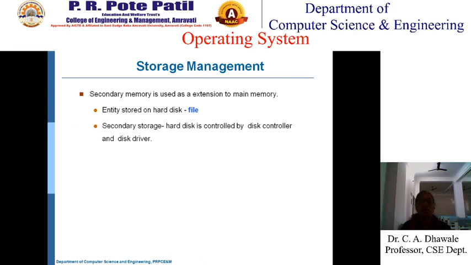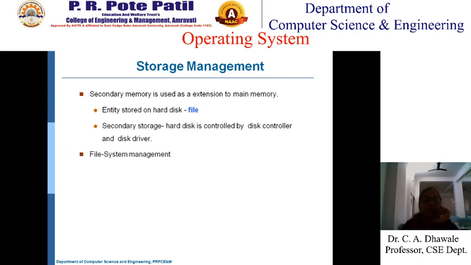Then secondary storage or hard disk is controlled by the disk controller. I told you that the hardware operation of the disk is controlled by a chip called the disk controller, and it is operated by the software called the disk driver. So the disk controller is a chip, it's hardware, and the disk driver is software.